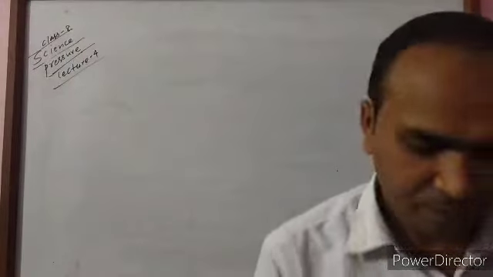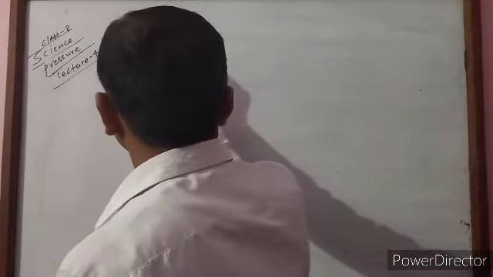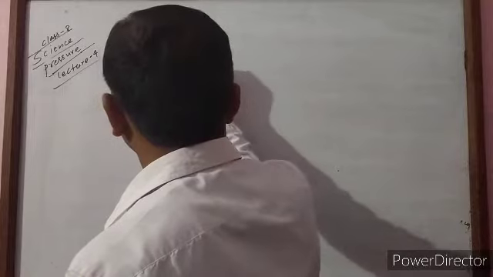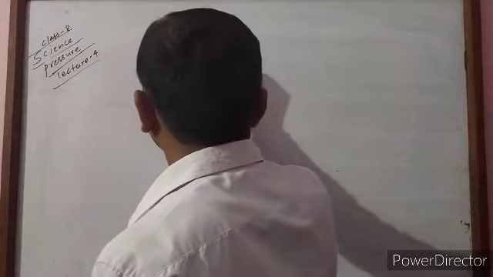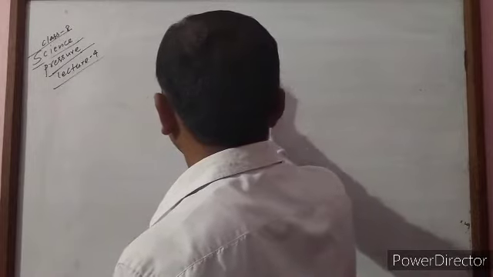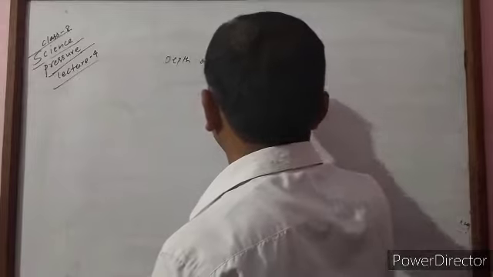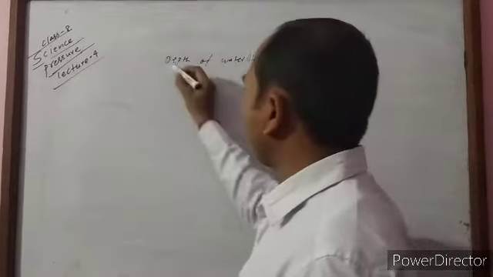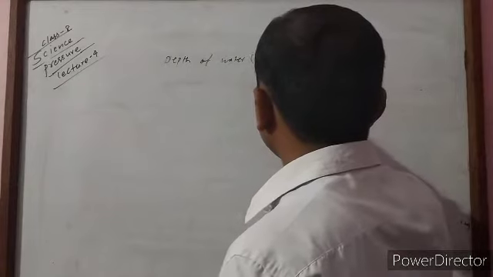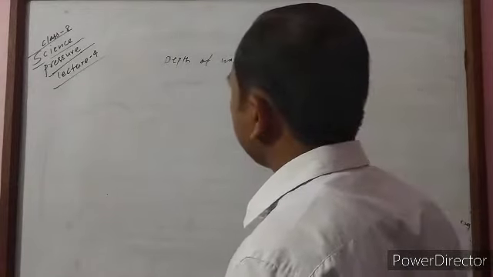Here h means depth of water, or height of liquid column, we can write also. h is equal to 16 centimeter.